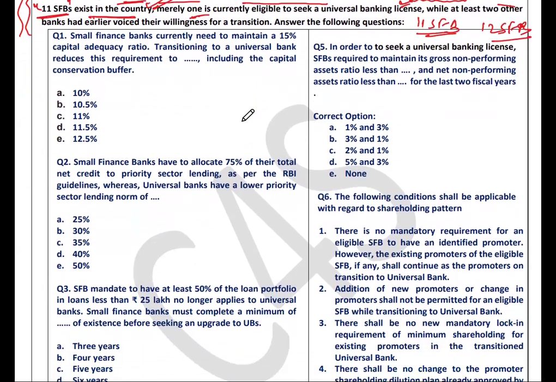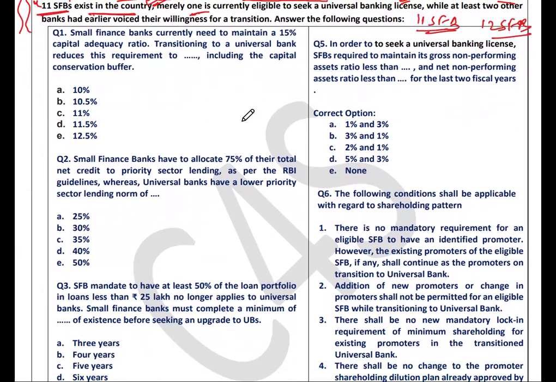So, I have framed some relevant questions regarding the criteria for the small finance banks that are willing to get the license for universal banks. So let's see the first question. Small finance banks currently need to maintain a minimum 15% capital adequacy ratio.